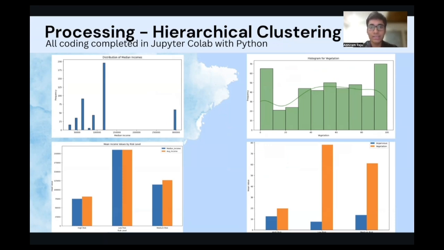The high-risk cluster has low incomes and vegetation, but high impervious surface percentages. But the low-risk cluster, on the other hand, has high incomes and vegetation, but low impervious surface percentages. This shows how our clustering helped unravel trends in the data to identify areas at risk of becoming UHIs.